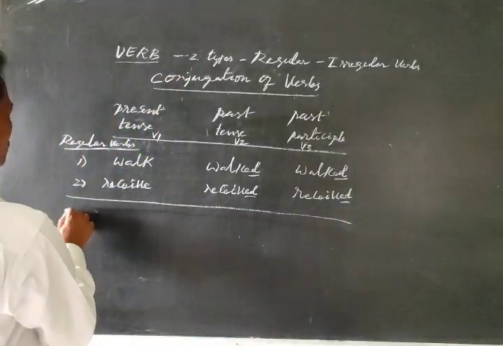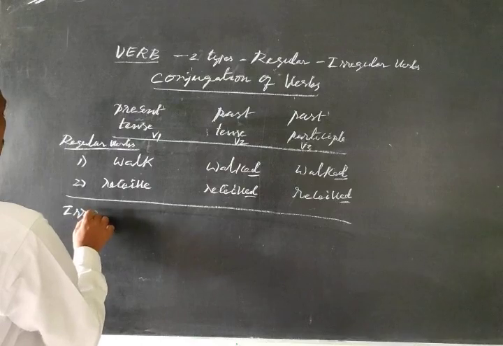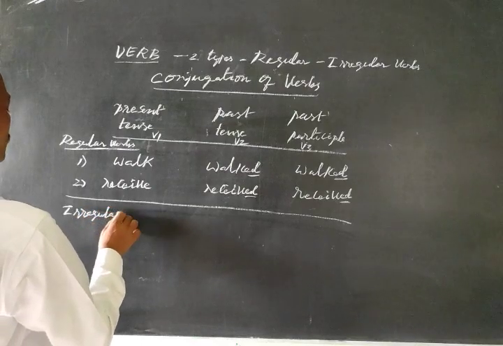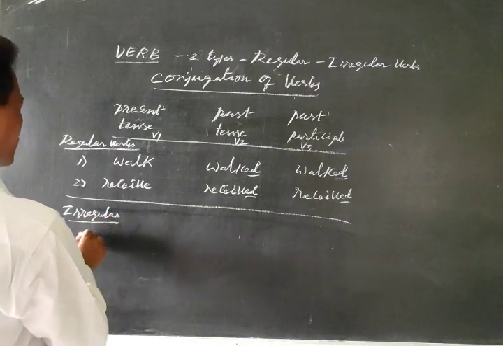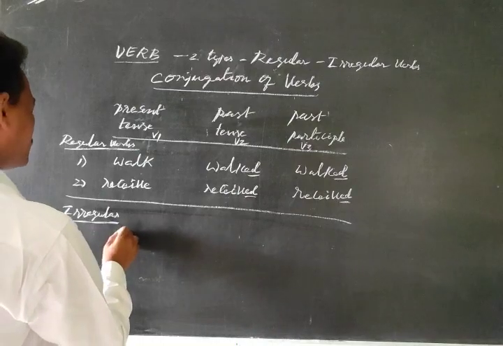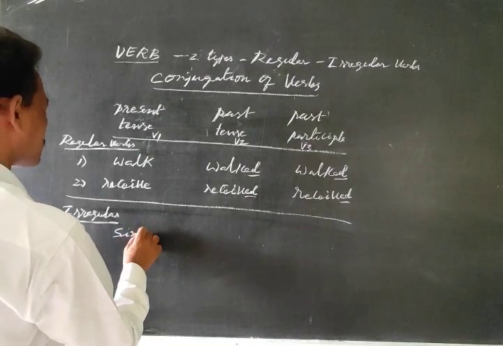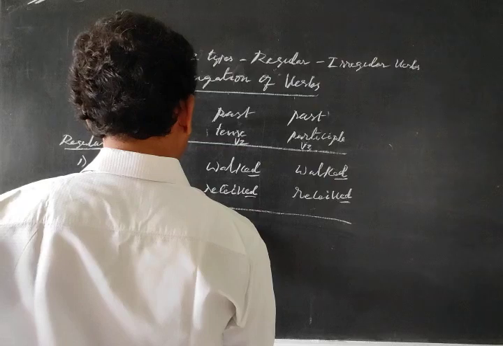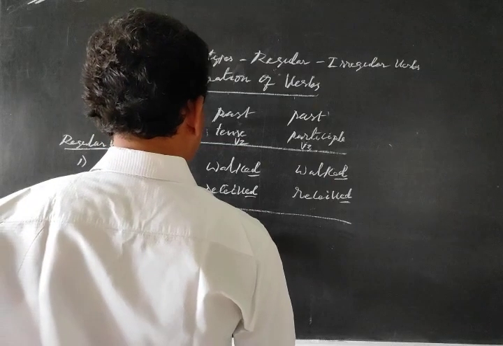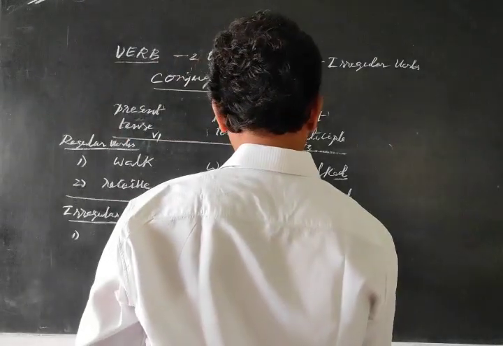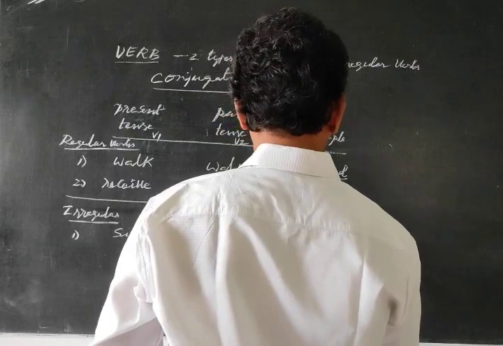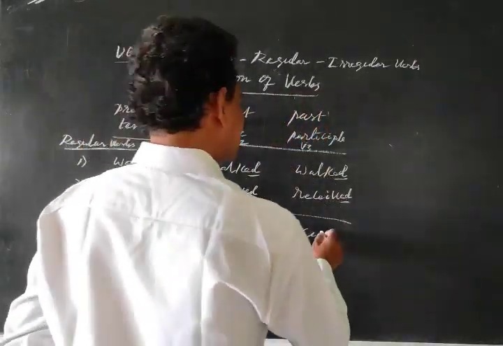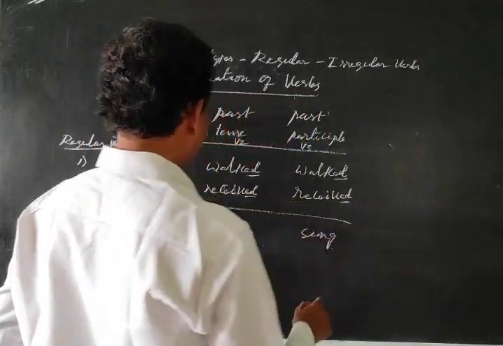Next, irregular verbs. Here also, example 1. Sing. Second form of the verb, sang. Third form, sang. See, these three are different.